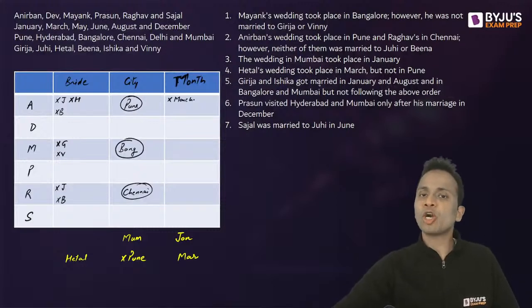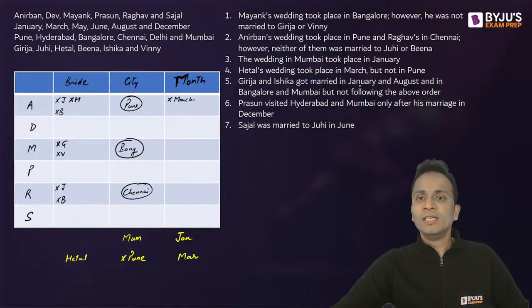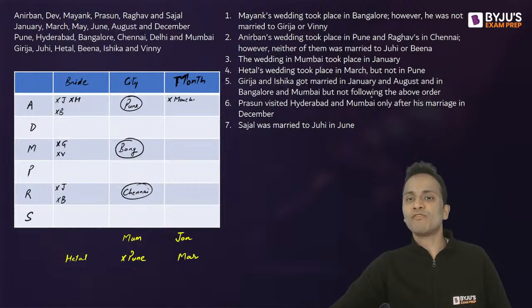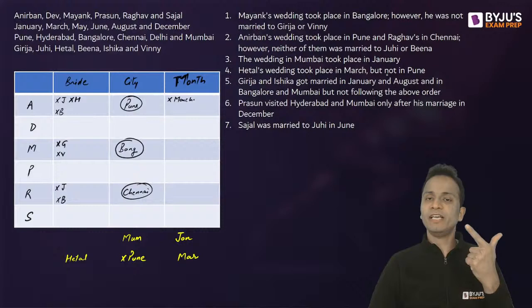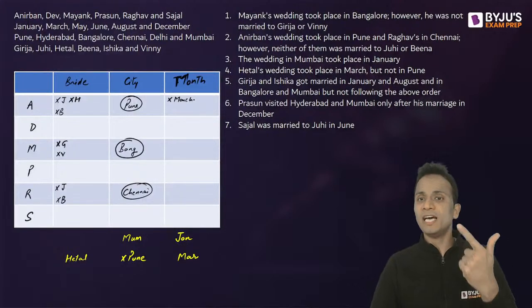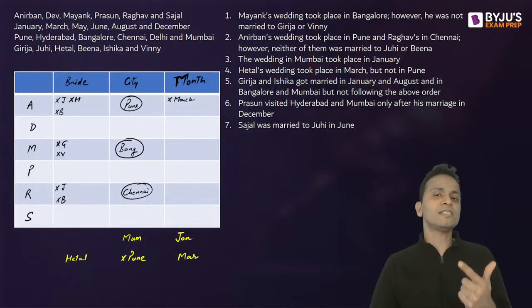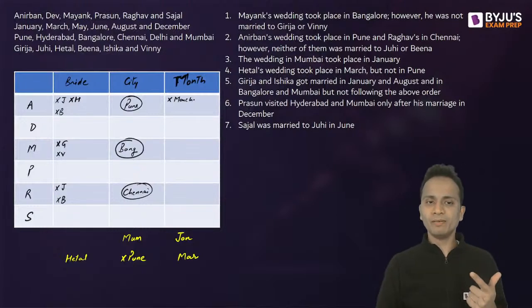Girja and Ishika got married in January and August. Okay? In Bangalore and Mumbai, but not following the above order. So Girja, Ishika, they will be married in January and August, and the city will be Bangalore and Mumbai, right?